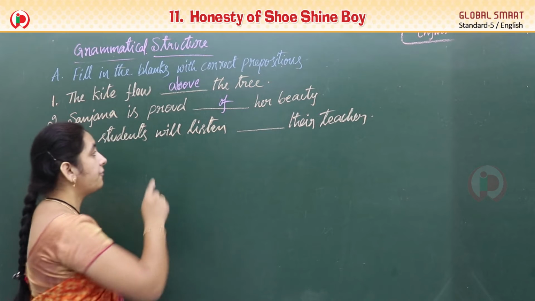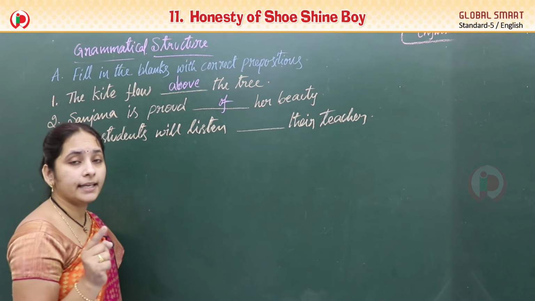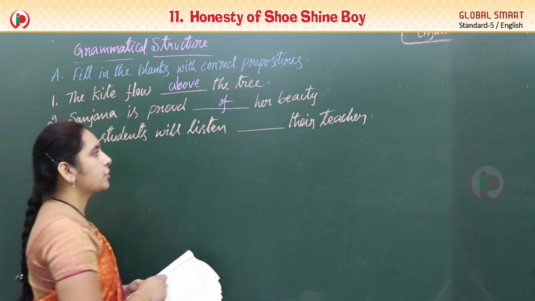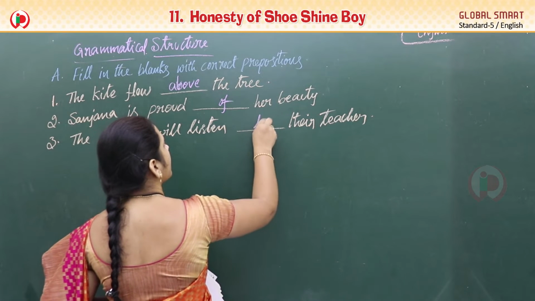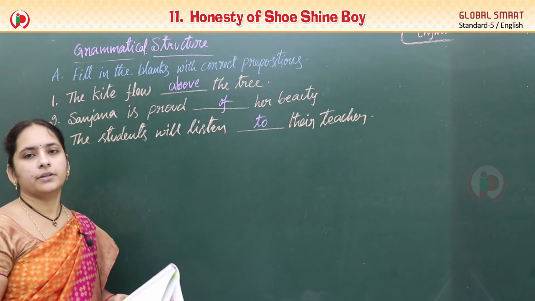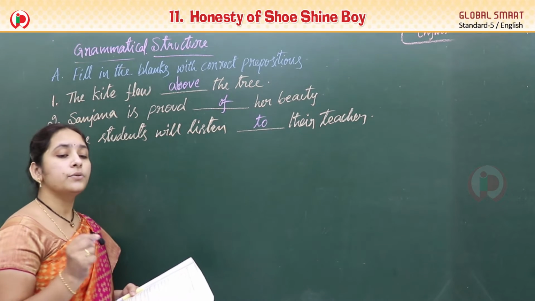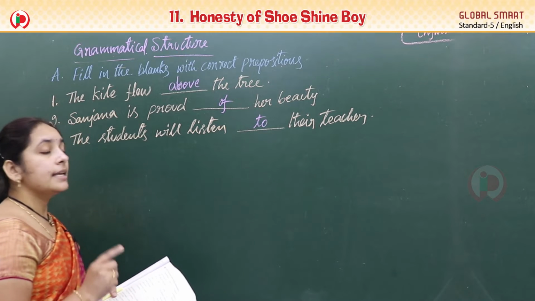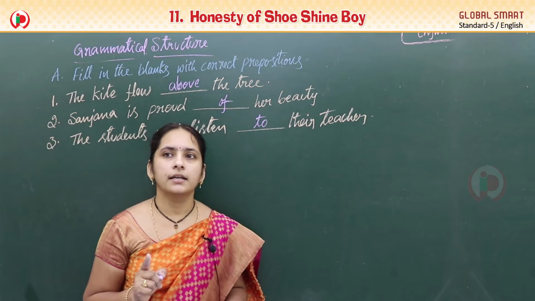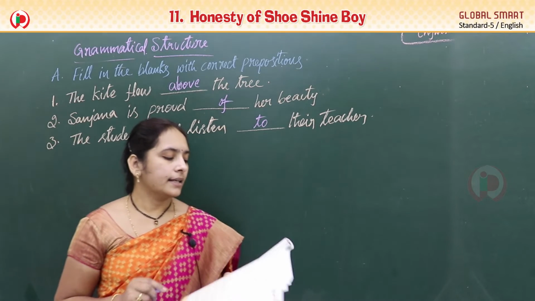So listen, if we get it, listening, 100% we should write preposition. Very good. To. We are listening to. So students will listen to their teacher. Okay, Nana? Listen, if we get it, remember that. To compulsory we should write it, Nana. To. Okay. And next one, ma.